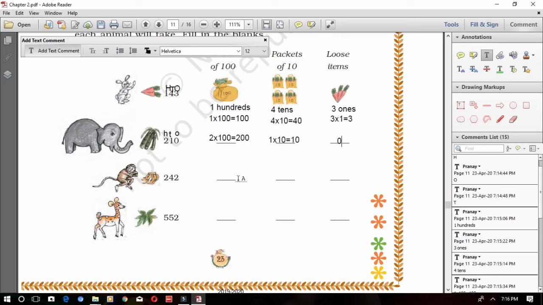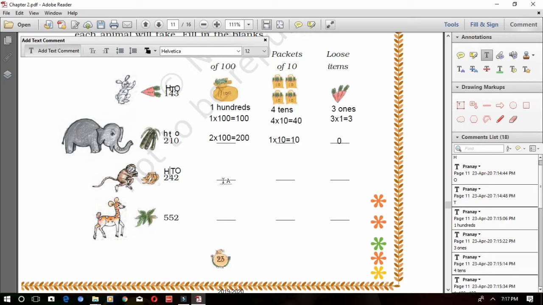Next number you see. What is this? Monkey. The monkey is buying bananas. How many bananas did he buy? 242 bananas. Now write the places of this number first. 2 is in which place? Ones place. And 4 is in which place? Tens place. And the other 2 is in which place? Hundreds place.